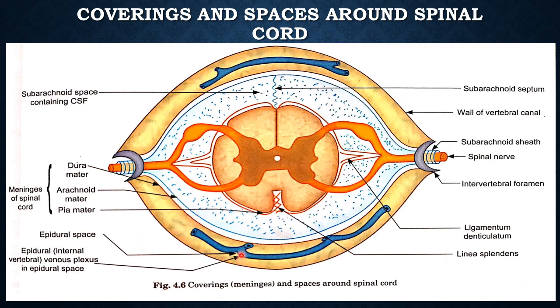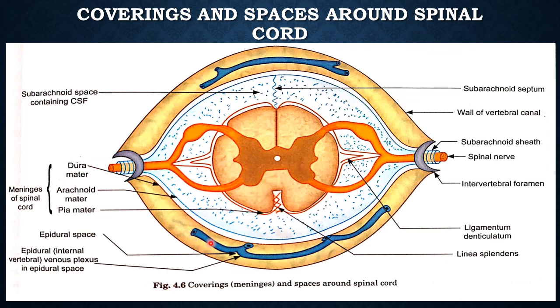The outer surface of the dura is separated from the vertebral canal by a space. This space is known as the epidural space.